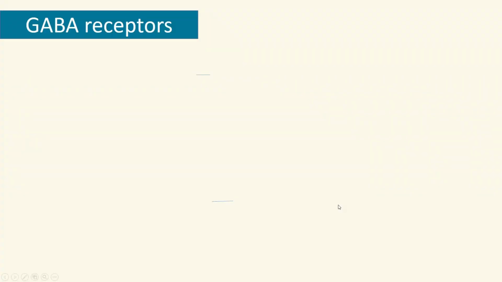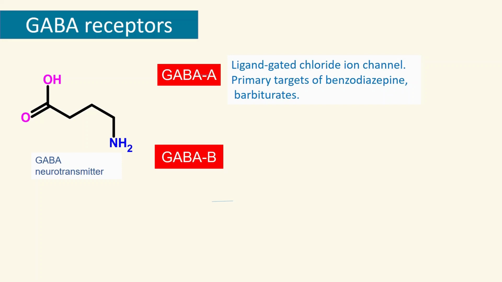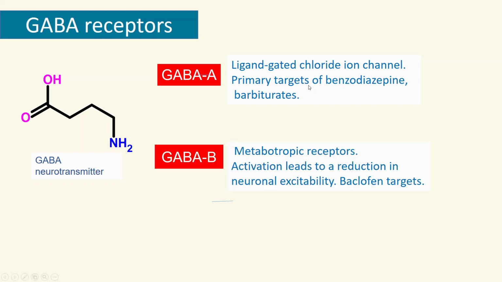So next, let's quickly look at what those GABA receptors are. GABA binds to two major receptors, GABA A and GABA B. GABA A are ligand-gated chloride ion channels. The big class of drugs that act on them are benzodiazepines and barbiturates. Benzos and barbiturates are the big ones. They act through the GABA A receptors. And of course, alcohol also acts through GABA A. So the big class of drugs are here. Keep an eye on GABA A, as it is more likely to appear on the exam.